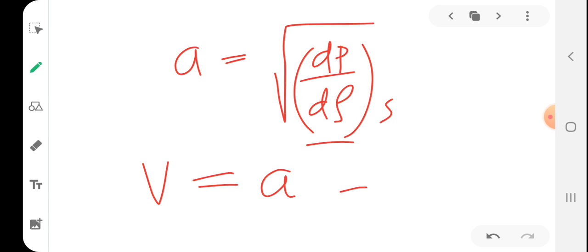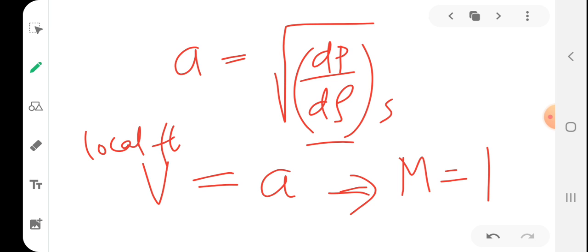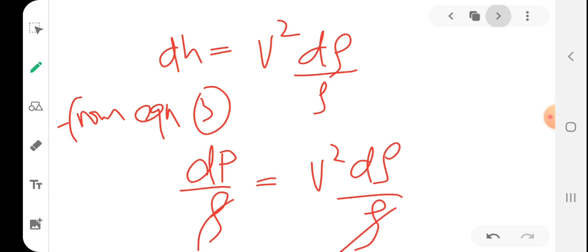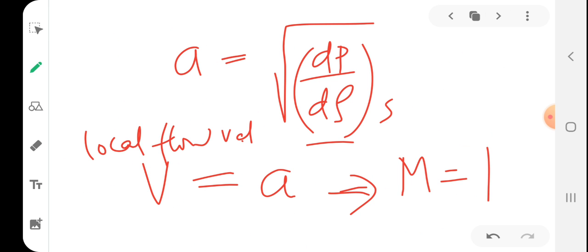It means Mach equal to 1, V by a equal to 1. This is the local flow velocity, where at this section V is equal to a. Therefore at that point the Mach number will be equal to 1.